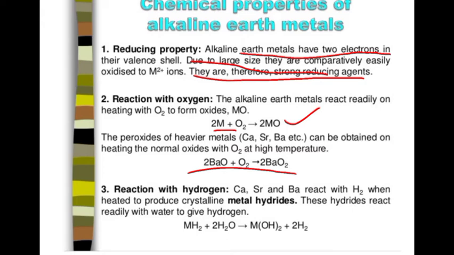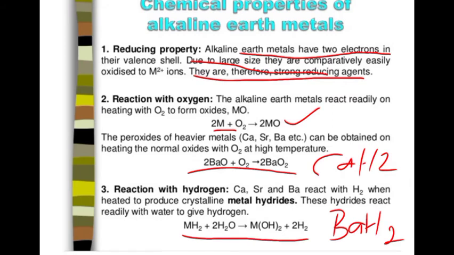Reaction with hydrogen. Calcium, strontium, barium react with hydrogen to give crystalline metal hydrides. For example, calcium hydride, barium hydride, etc. And these hydrides react with water which produce bases, that is dibasic. There are two OH minus ions, that's why it is known as dibasic.